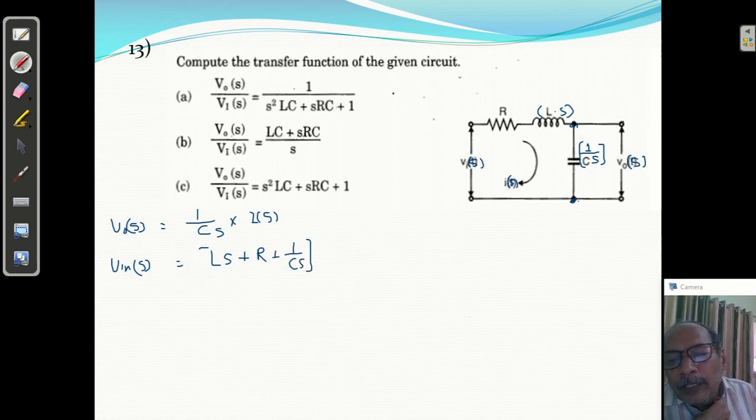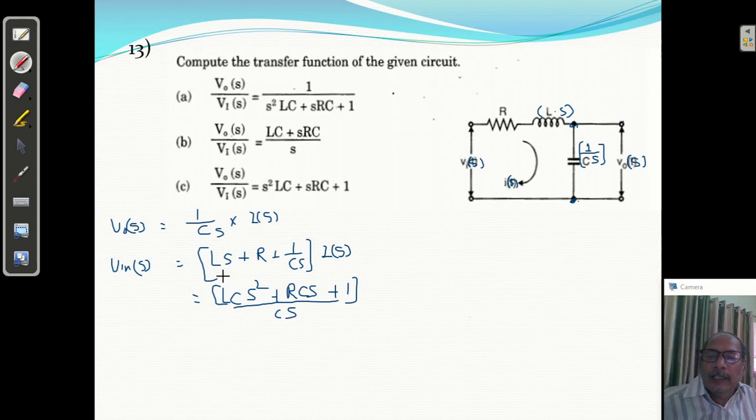What is flowing through all of them? The current I of S. The current I of S flows through LS, through R, and through 1 by CS. So if you take the LCM, you will get LCS square plus RCS plus 1 upon CS, into I of S.